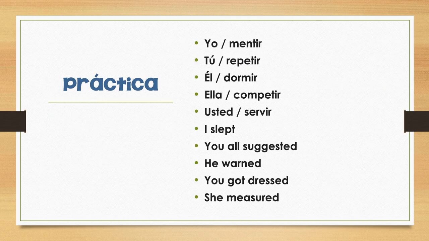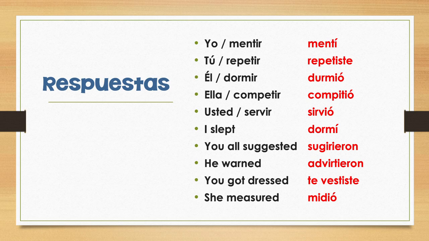All right, go ahead and find your practice set. Can you figure out how you would do the yo form of mentir, the tú form of repetir, the él form of dormir, the ella form of competir, the usted form of servir? How would you say I slept? You all suggested. He warned. You got dressed. Or she measured. All right, go ahead and check your answers.